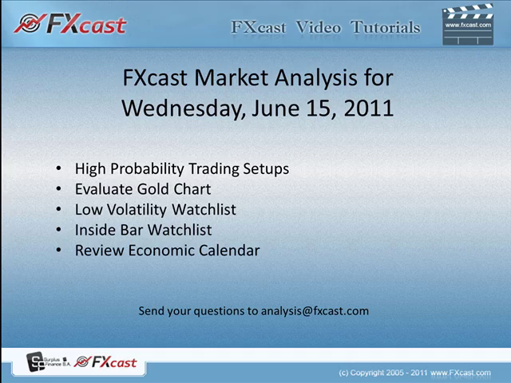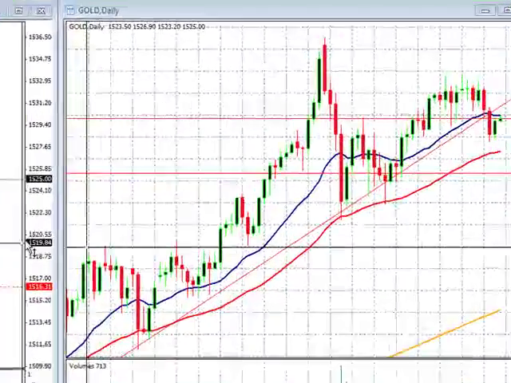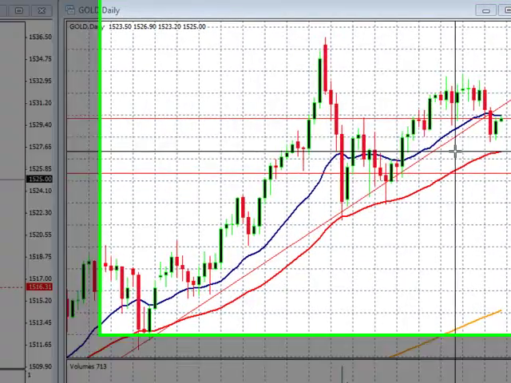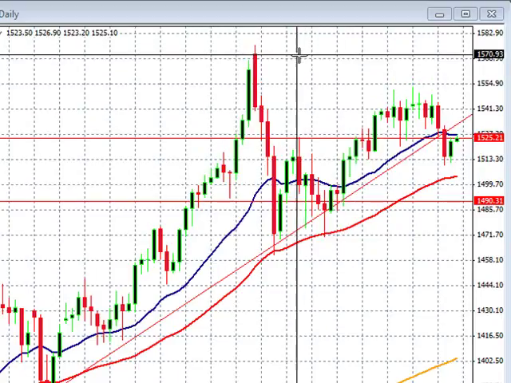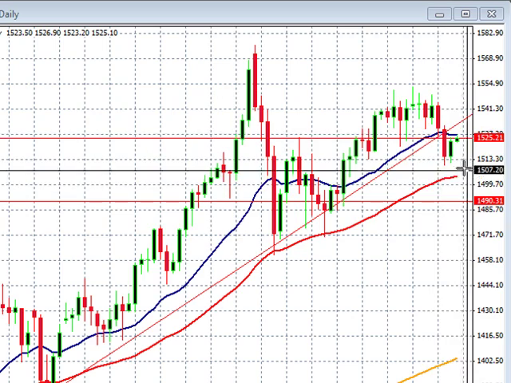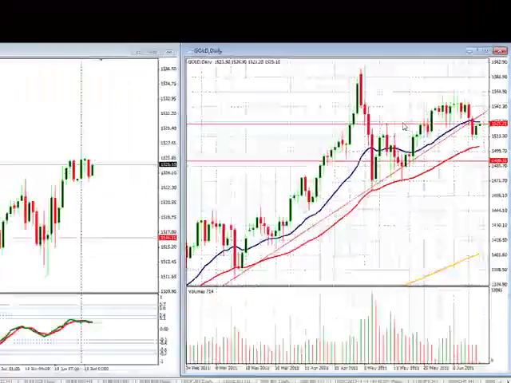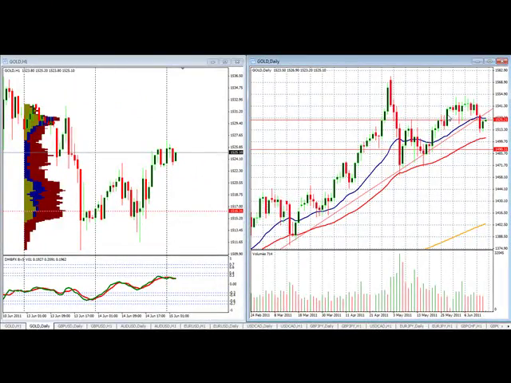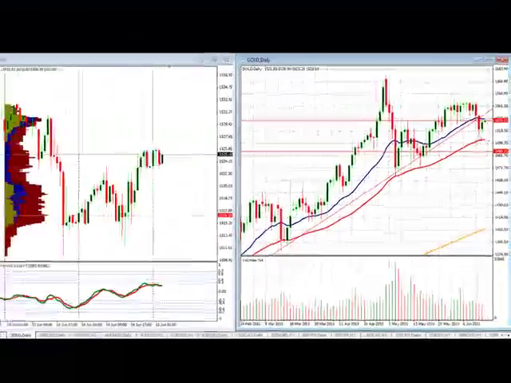Let's pull up the charts. We are going to start with the gold chart as usual. Here we are on our daily chart, and what we've been watching is this potential lower high that we're putting in here, a little failure here, and now we're sandwiched in between the 20 and the 50 moving average. We're also in this auction zone of about 1525 down to 1490. That's if we don't bounce.